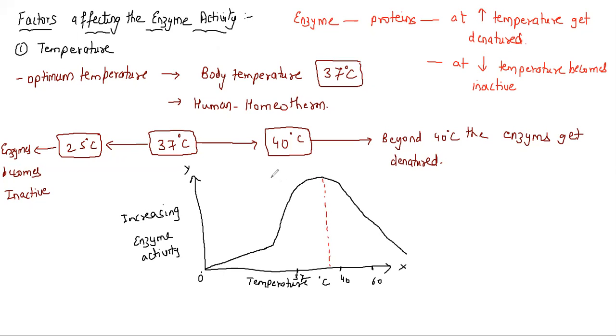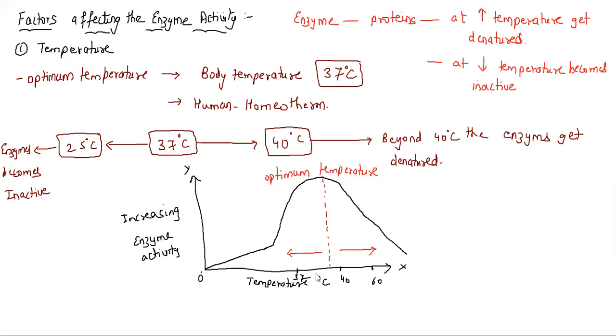So this point becomes the optimum temperature. If I go towards the left side of the optimum temperature, enzyme activity decreases. If I go towards the right side of the optimum temperature, enzyme activity decreases.